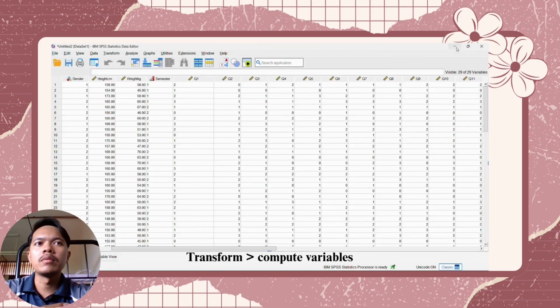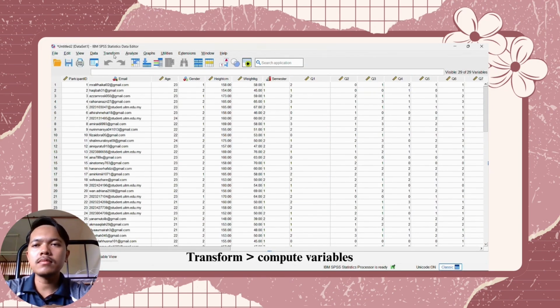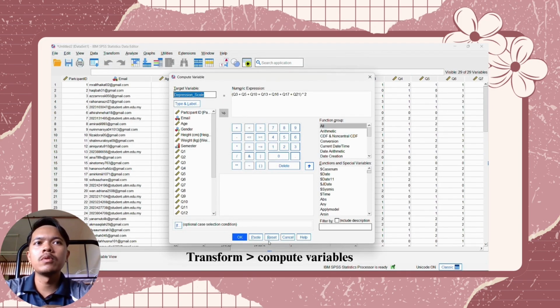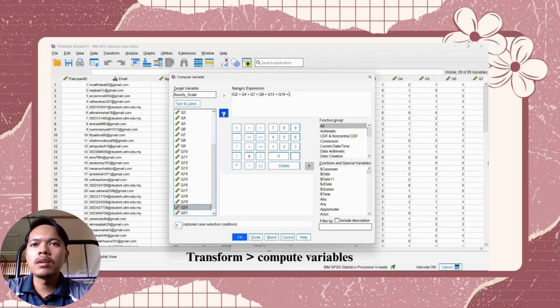Next, we will compute the variable for the anxiety scale. So for the numeric expression, we will put Q2 plus Q4 plus Q7 plus Q9 plus Q15 plus Q19 and plus Q20, and then multiply by 2 as well, and then press OK.